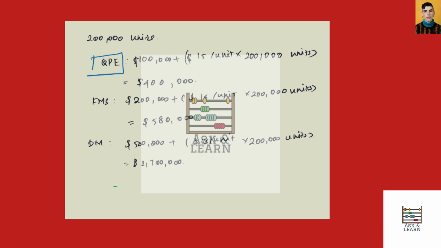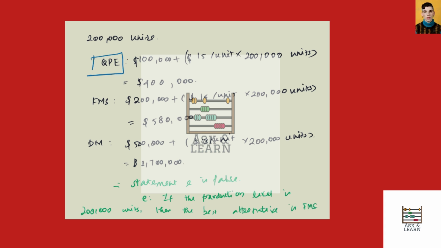So therefore, statement E is false. If the production level is 200,000 units, then the best alternative is FMS. So statement E is not necessarily true.